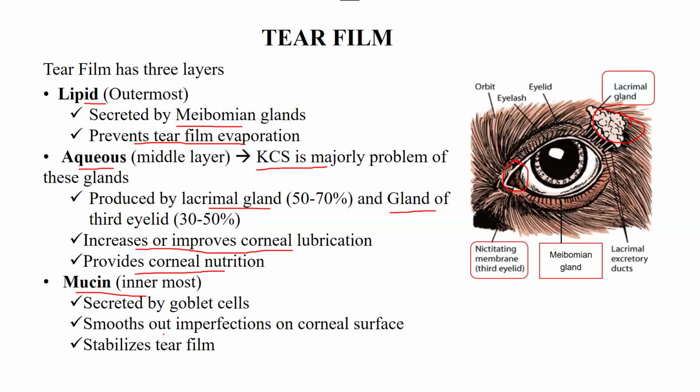Then we have mucin. Mucin is the innermost layer and it is secreted by the goblet cells. It smooths out imperfections on the corneal surface and it stabilizes the tear film.